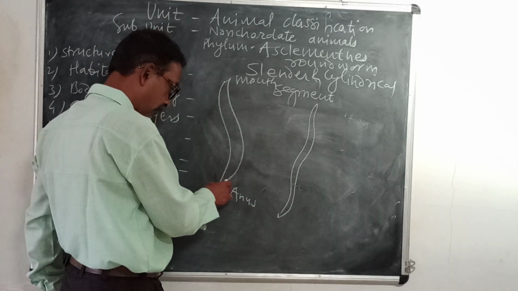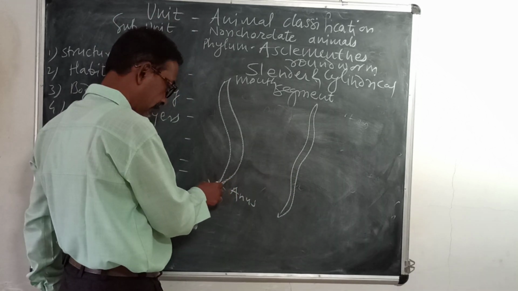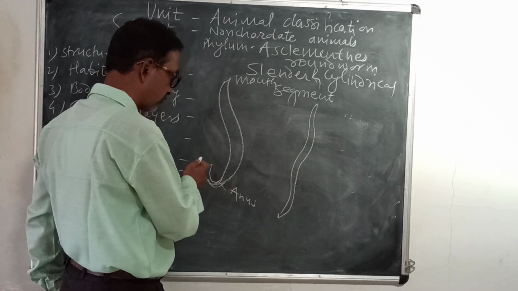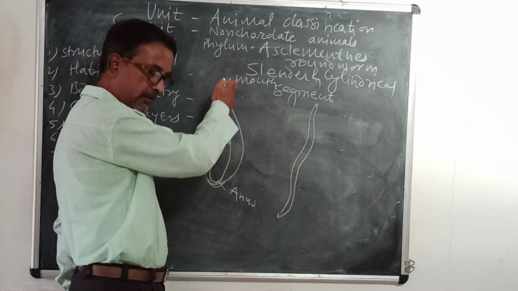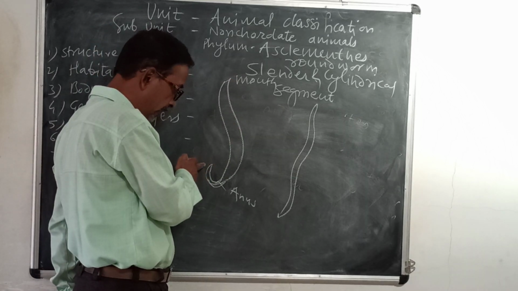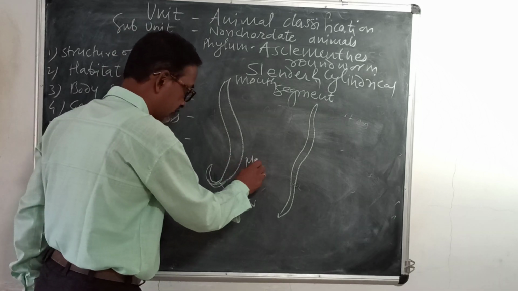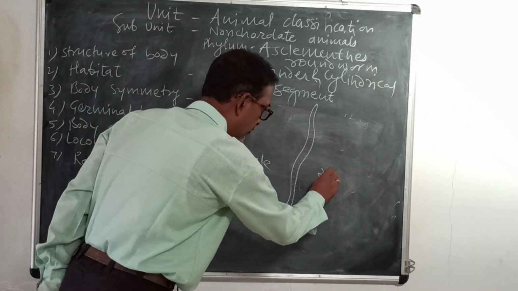Males are curved at their posterior side like this. This is the anterior side, the front, and this is the back side, the tail region, called the posterior side. So this is the male and this is the female.